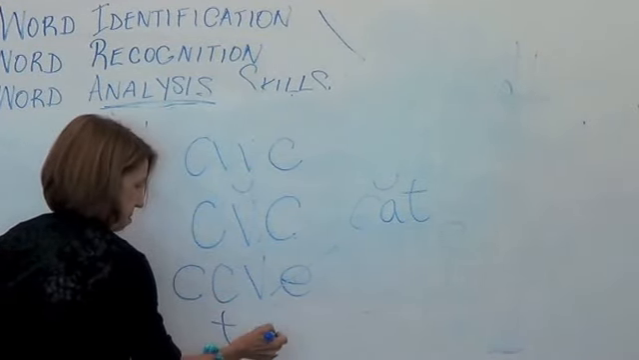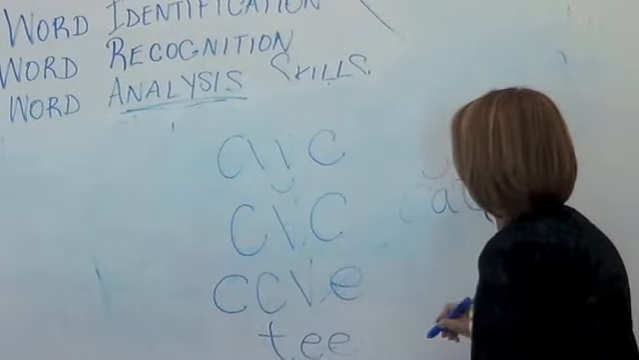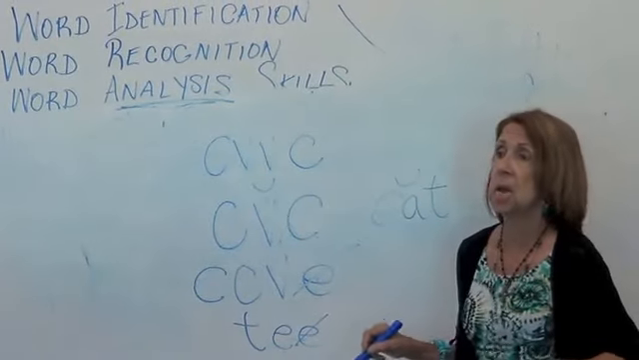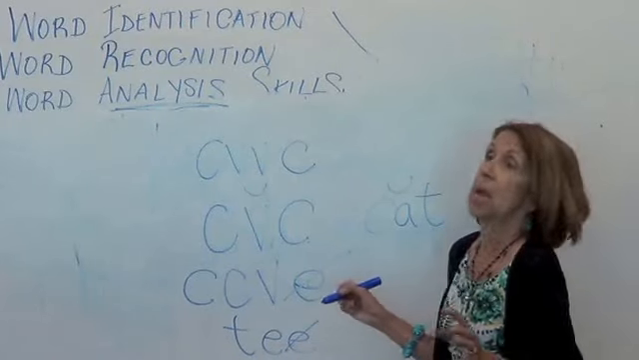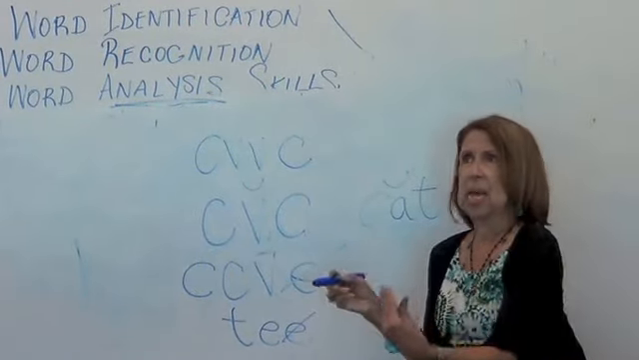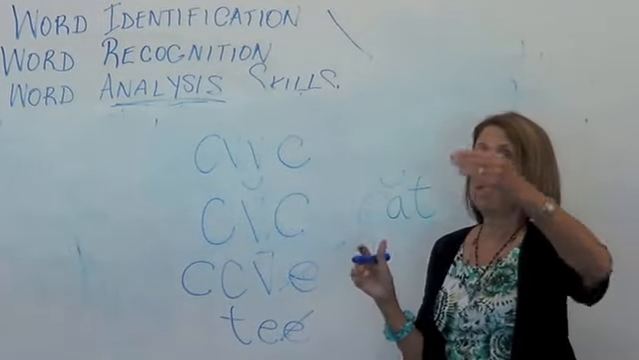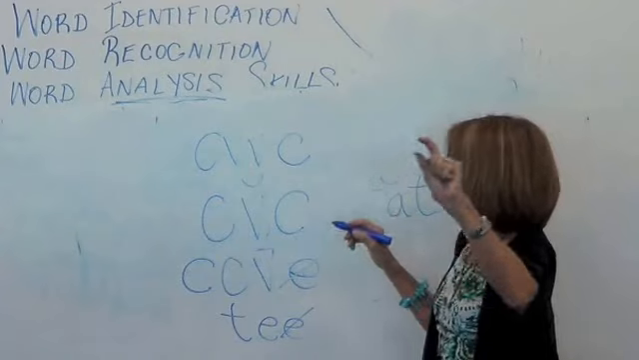T-E-E. Okay, so what vowel sound do you have when you have a silent E on the end of anything? Long. It makes the vowel sound long. Like bake, like cake, like tree. When you've got a silent E at the end, your vowel sound's most always long.